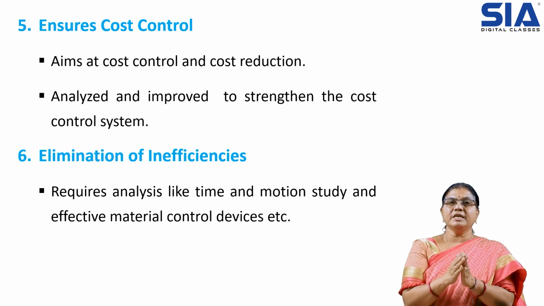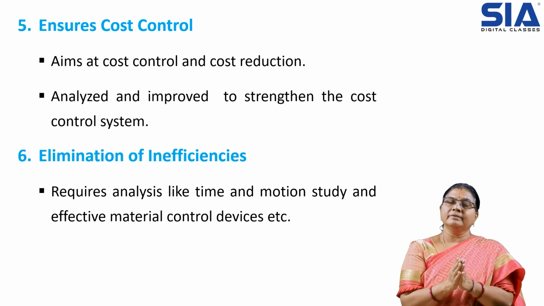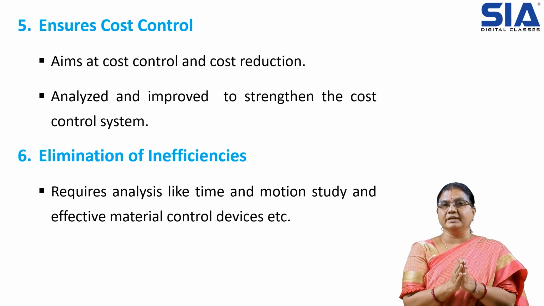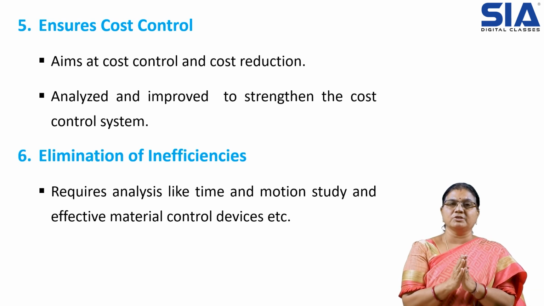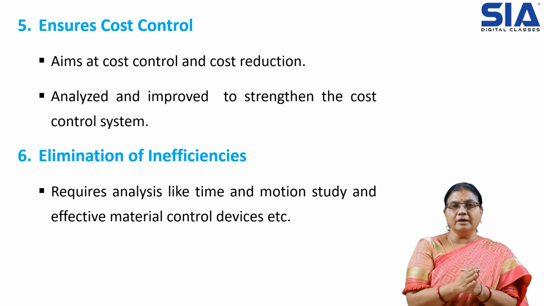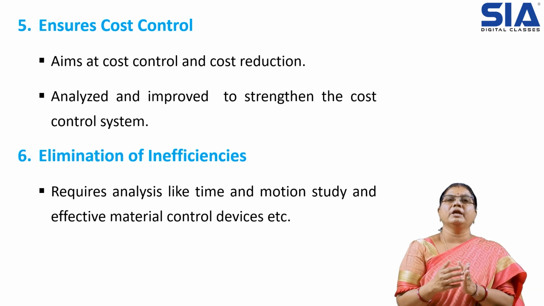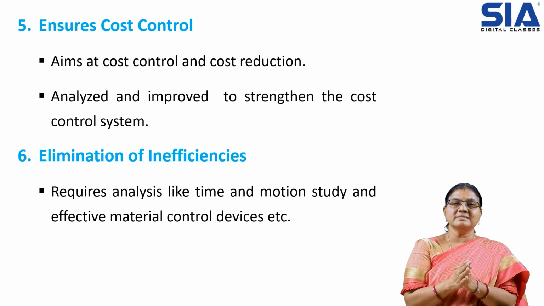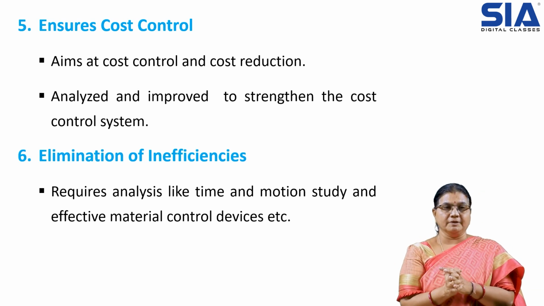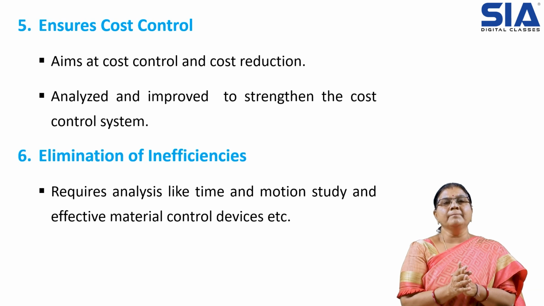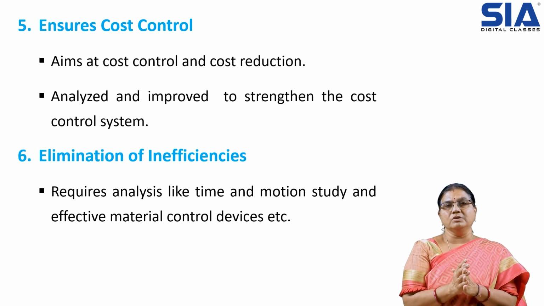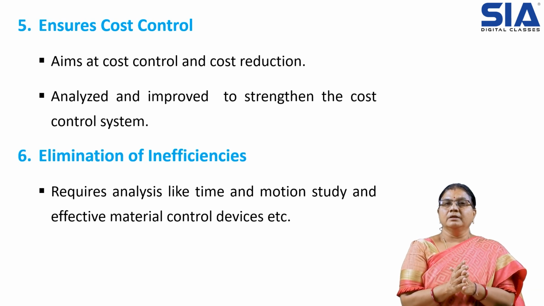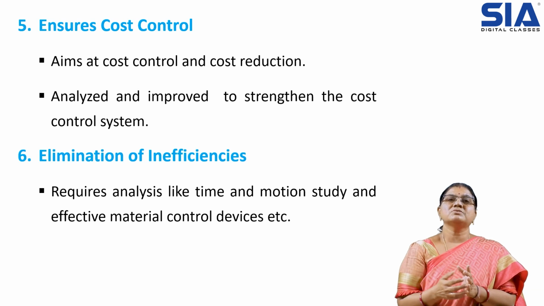If the variation is more in a positive way, that means we are effectively working. It is an efficient production. So here this standard cost will help us in ensuring the cost control and at the same time reduction of the cost. Then it is analyzed and improved to strengthen the cost control system, so that the cost control system gets strengthened.